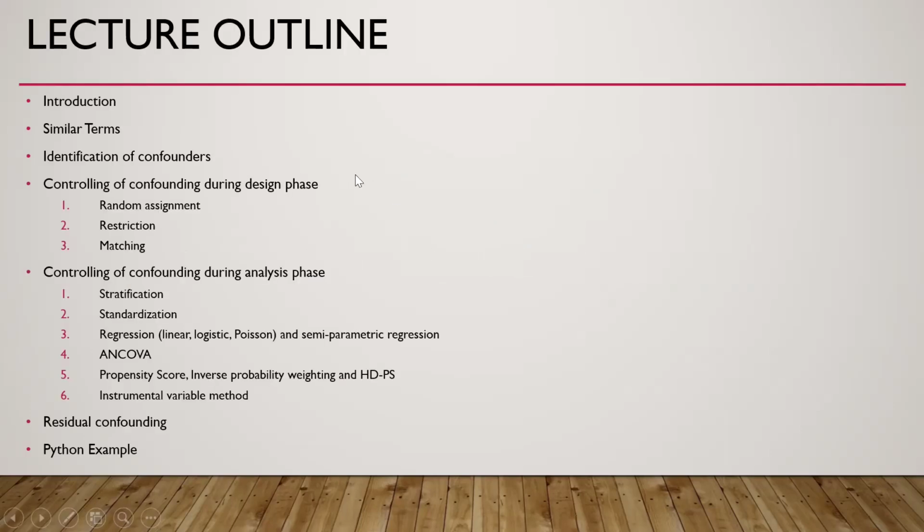First I will give an introduction. Then I will talk about terms which are similar to confounding variable. Then I will talk about how to identify the confounders. Then I will talk about how to control for confounding variables during the design phase, followed by how to control for confounding during the analysis phase. Then I'll talk briefly about residual confounding. Then I will provide you with a Python code for controlling of confounding.